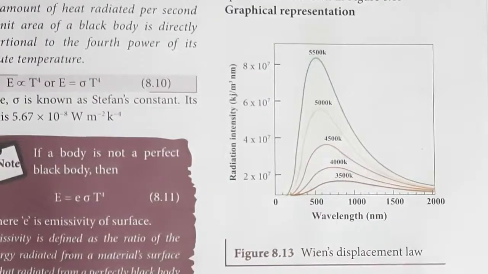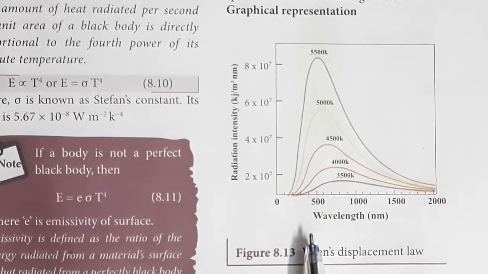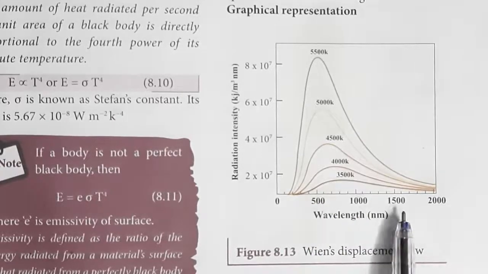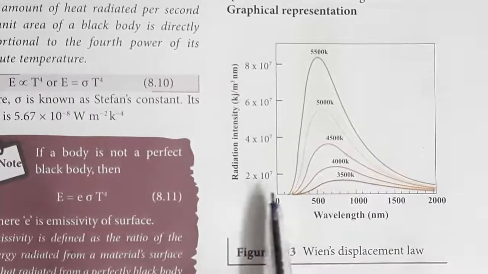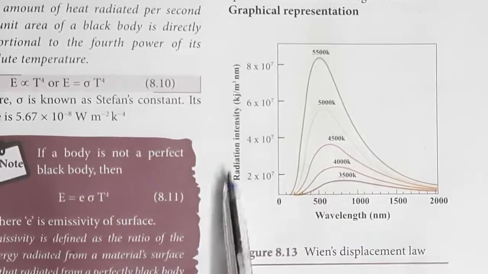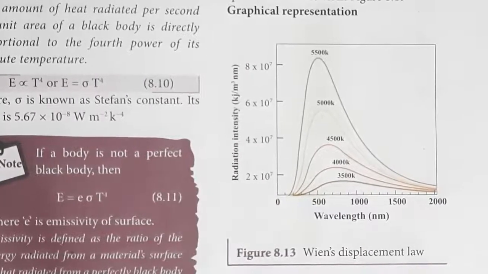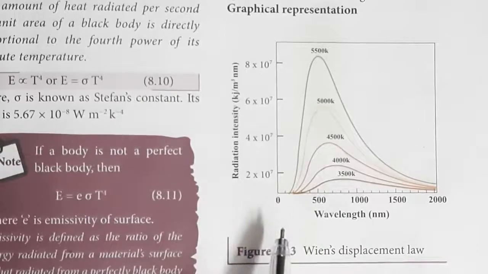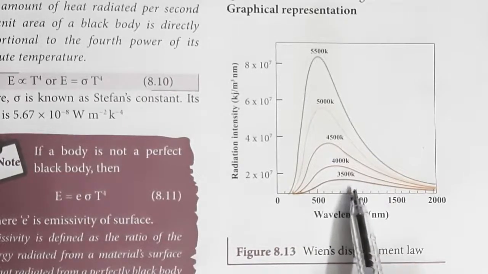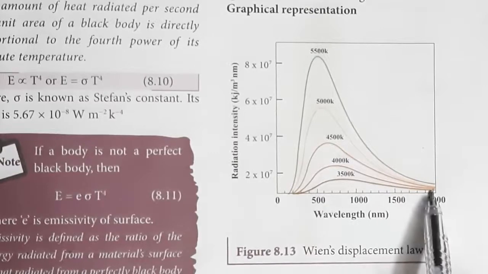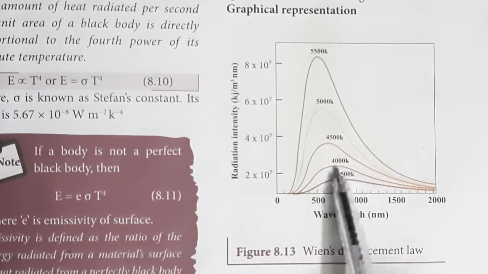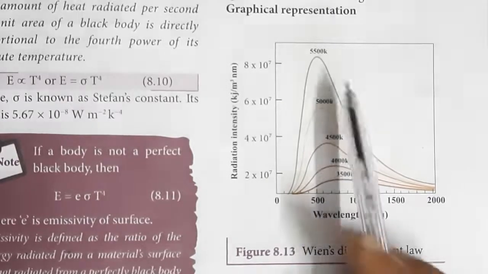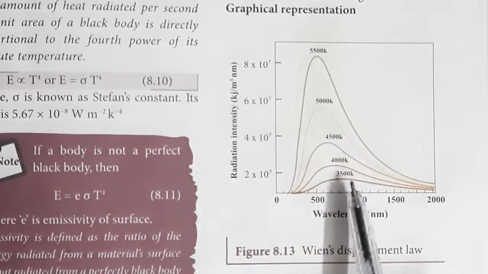Look at this figure of Wien's displacement law. The x-axis is wavelength in nanometers: 0, 500, 1000, 1500, 2000. The y-axis is radiation intensity. When we plot a graph for different temperatures, we get curves like this. For 3500 Kelvin, we got a graph in this manner. For 4000 Kelvin, this is the graph. For 4500, with the increase in temperature, we are getting different curves.